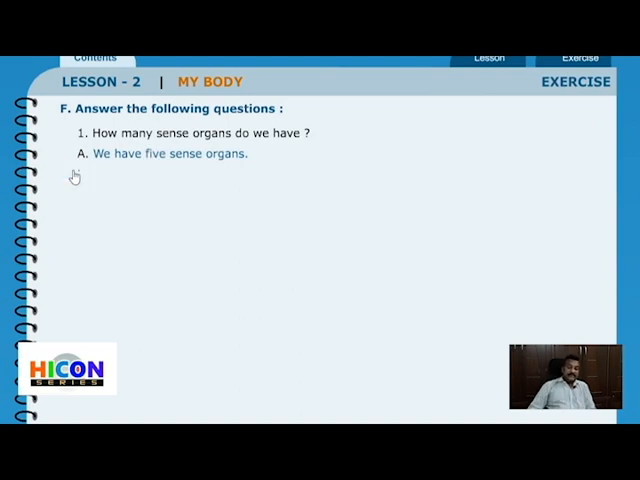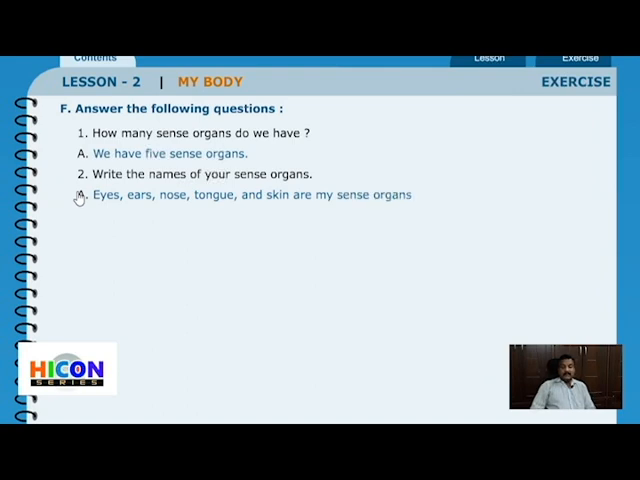Now the second question. Write the names of your sense organs. Do you remember the names of our sense organs? Now we need to write the names here. They are eyes, ears, nose, tongue and skin are my sense organs. So what are the sense organs that we have? Eyes, ears, nose, tongue and skin are my sense organs. Okay.